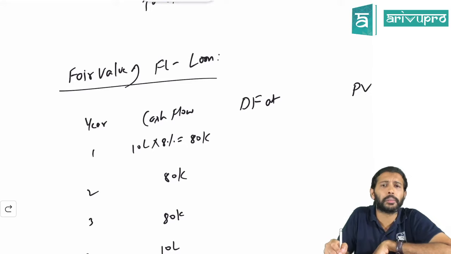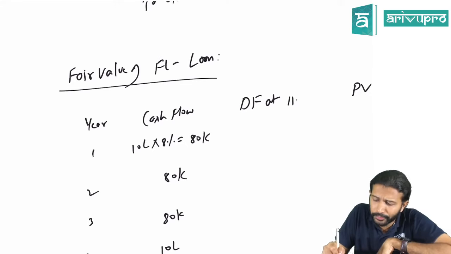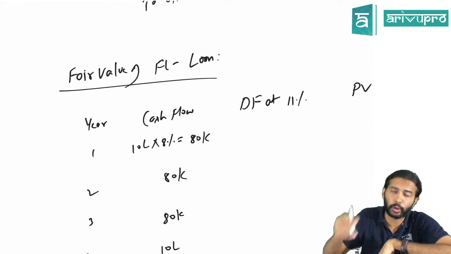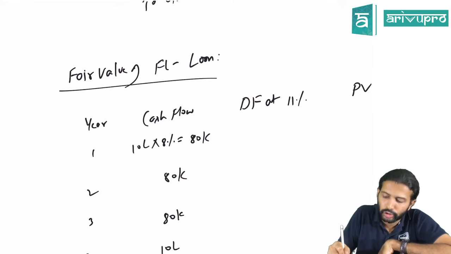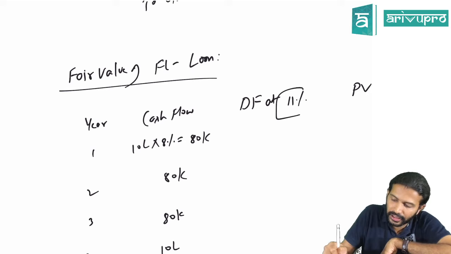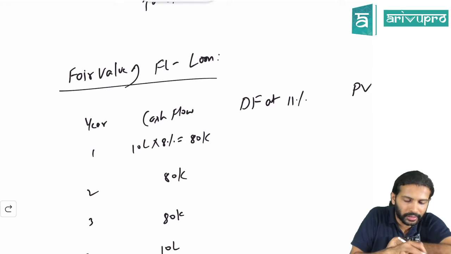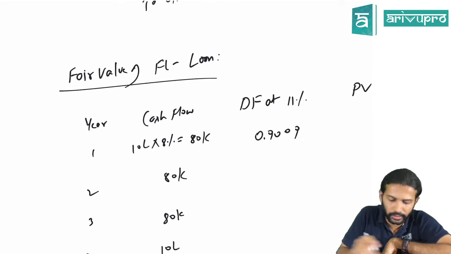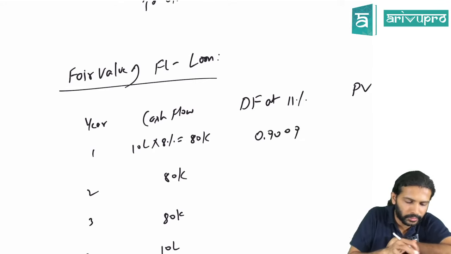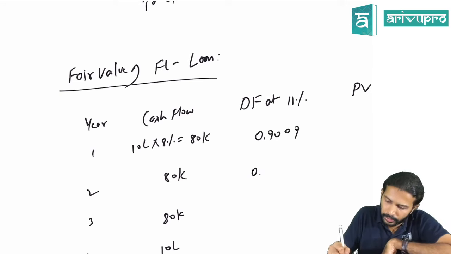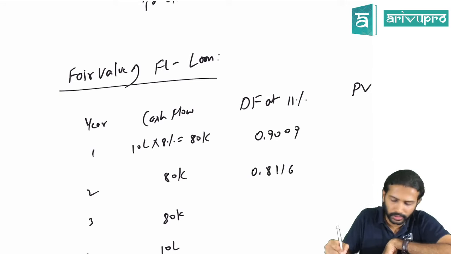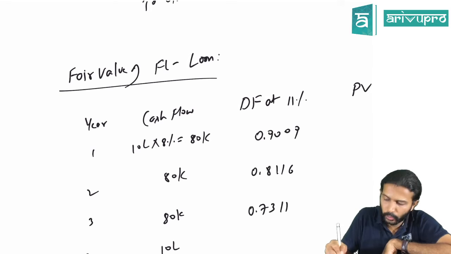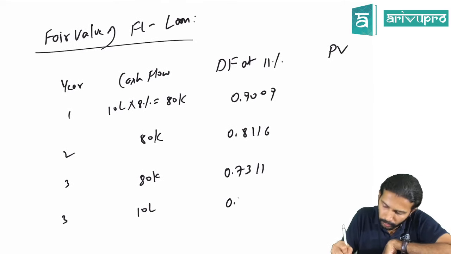Now what will the discount factor be? If that guarantee was not given, I would have had to pay an 11% interest rate, right? So you need to take this at 11%, mind you. So 1 divided by 1.11 if you do, the first year it will be 0.9009, then 0.8116, then 0.7311, and in the third year again 0.7311.